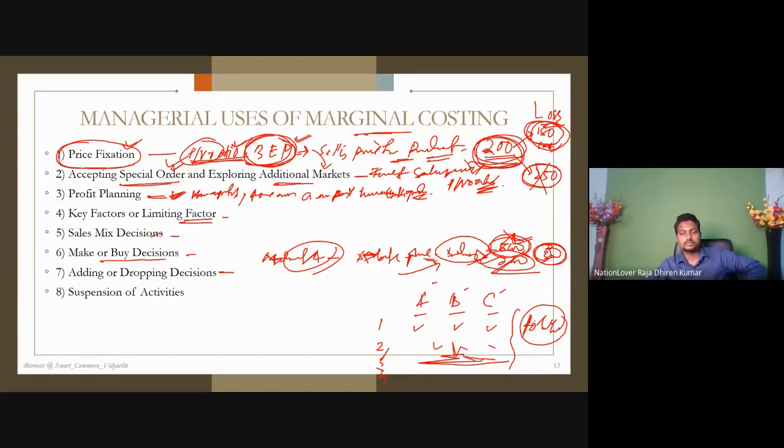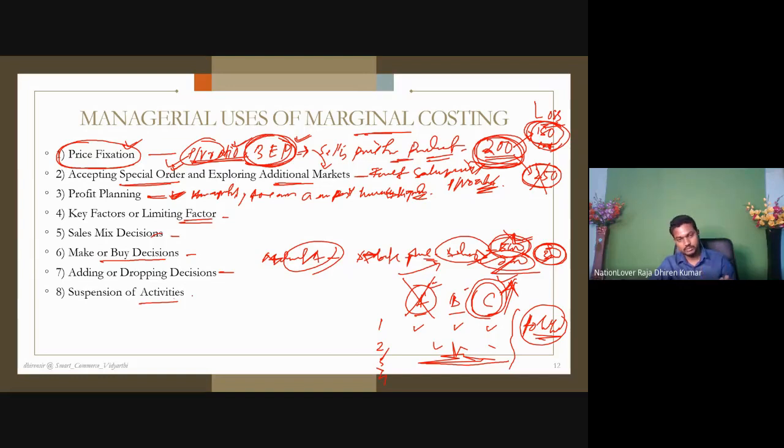Portfolio doesn't mean for the investment only. Product portfolio is there, investment portfolio is there, profit portfolio is there. So this is what is called the portfolio. Now the less performing product may be wiped out, and the high performing product may be invested more. Our capital may be invested more on that particular project. So this will be pushed up, this will be dropped. Understand the point? This is what is called the adding or dropping decision.